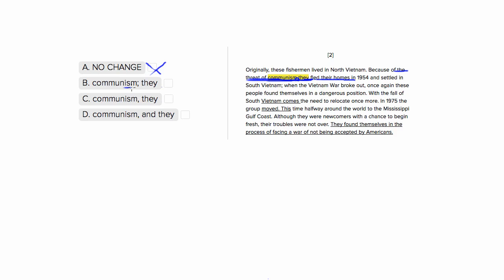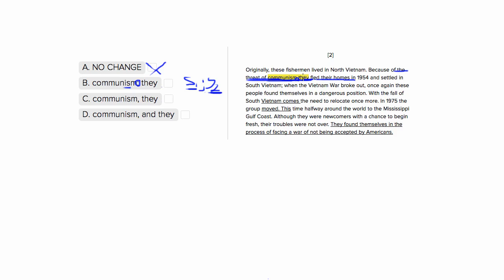The following 3 choices all use punctuation: choice 2 a semicolon, and choices 3 and 4 a comma. So let's look at those. Choice number 2 uses a semicolon, but let's remember that a semicolon can only be used to connect 2 things that can stand alone, like 2 separate sentences. So if we use a semicolon, we want to make sure that the first side is a sentence that can stand alone, and so is the second side.